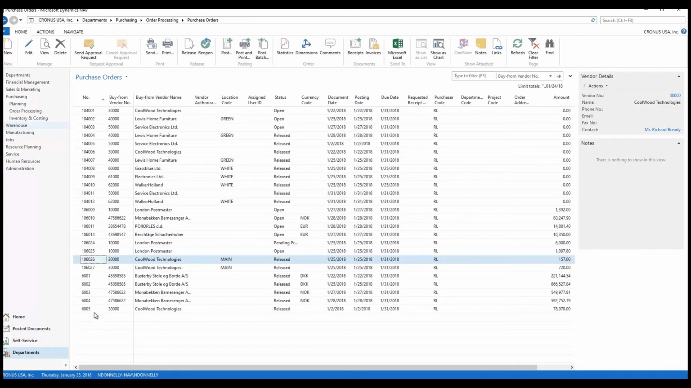This is another one that I've created here. So if we go back out to our list, 106026 is actually gone. Once I refresh my list view, because I had the list open, it wasn't gone. But when I refreshed it, that is gone. It's now a posted invoice. And I have another one that I've created here.